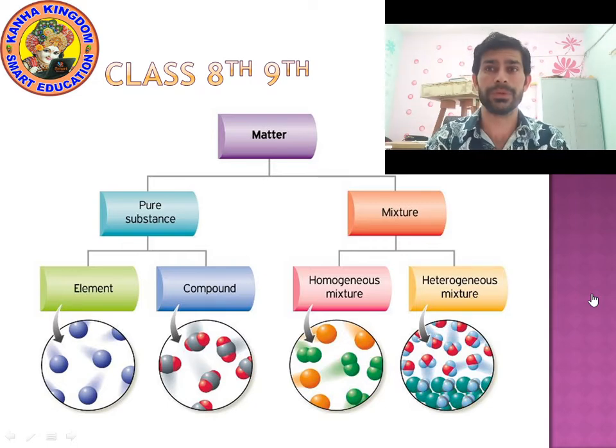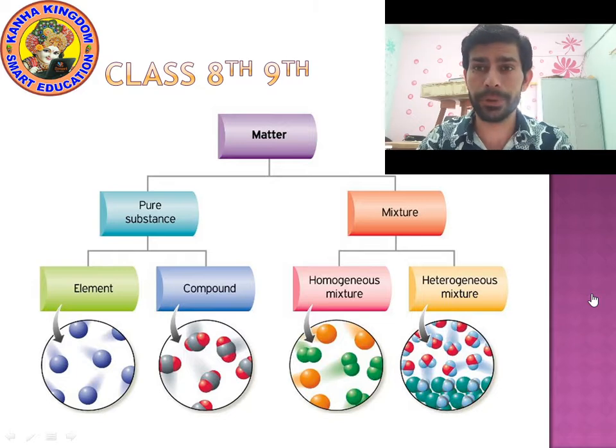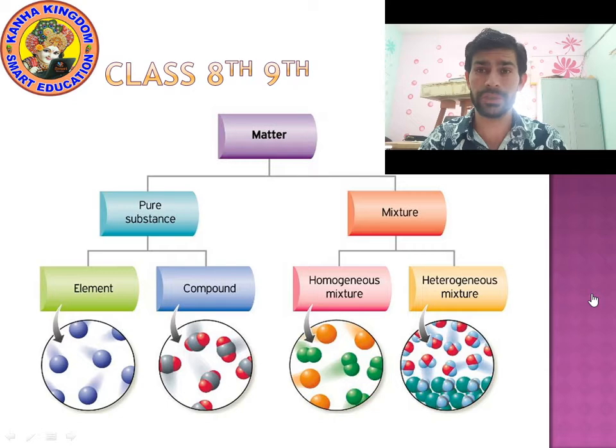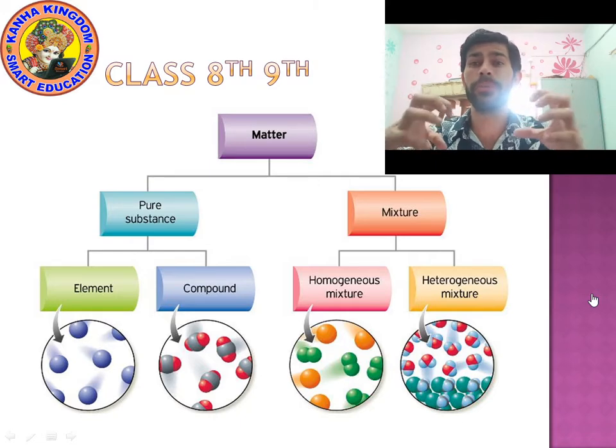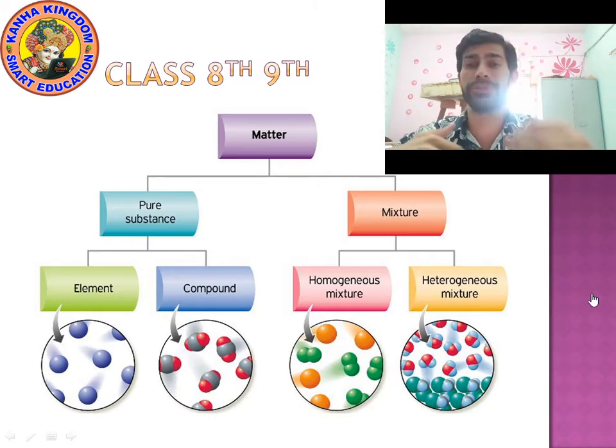Now, the type of impure matter means mixture. There are two types of impure matter: homogeneous mixture and heterogeneous mixture. What is a homogeneous mixture? A homogeneous mixture is a mixture in which all the components are uniformly distributed, uniformly mixed.